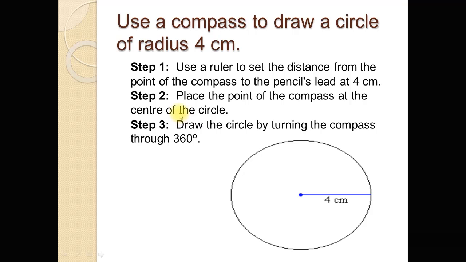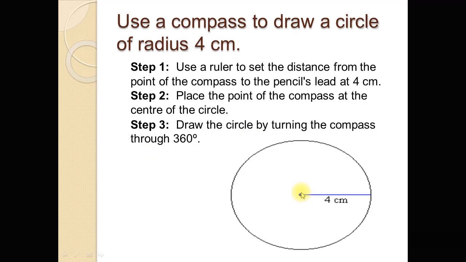In the next step, place the point of the compass at the center of the circle. First of all, locate the center point. This fixed point will be the center of the circle, and then place the compass at this point. And third step, draw the circle by turning the compass through 360.